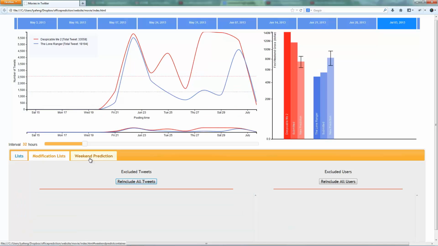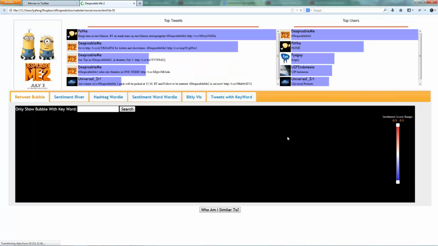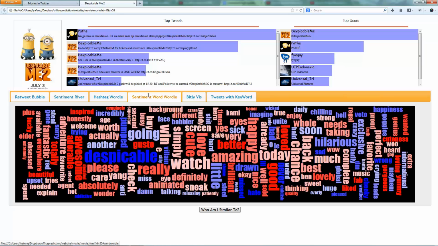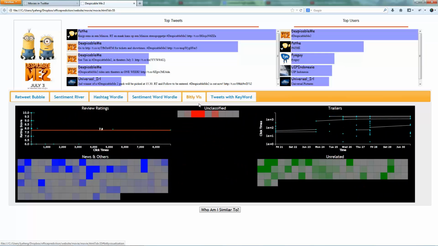In order to facilitate our discussion, we will go through our analysis of Despicable Me 2. To begin our analysis, we select a movie of interest and proceed directly to the drill down view. On this page, we can explore tweet sentiment bubble plots, sentiment wordles, hashtag wordles, and related bit.ly links. First, we begin by developing a prediction for the review score.